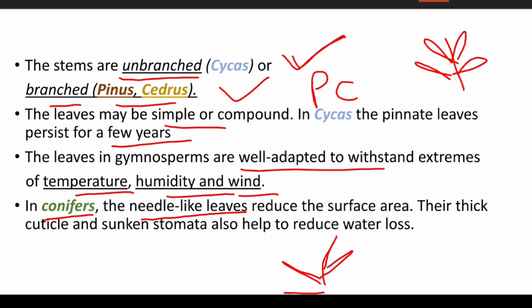Their thick cuticle and sunken stomata also help to reduce water loss.